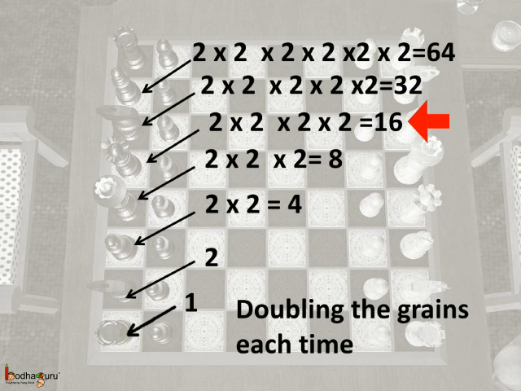For the sixth square, multiply another 2. That is 2 multiplied 5 times. 2 into 2 into 2 into 2 into 2. And for the seventh square, we need to multiply 2 6 times. And this is equal to 64. This number is still looking small, right children? But imagine when they cross the 28th square.